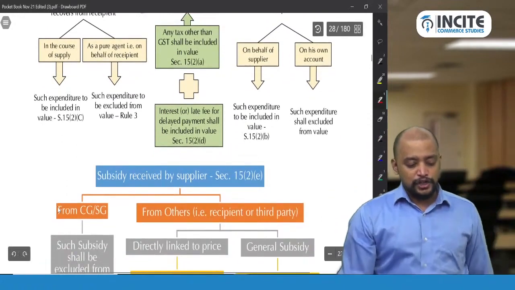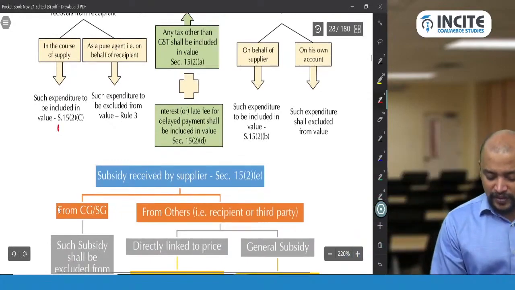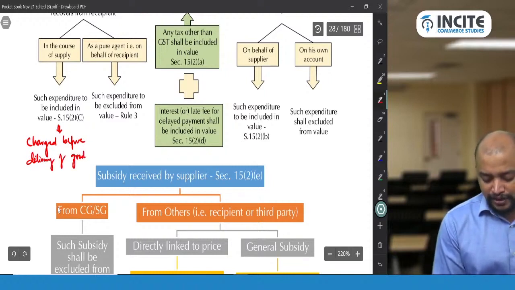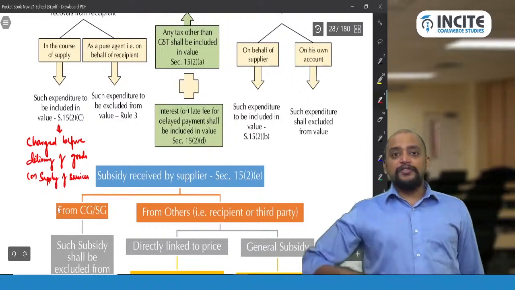Okay, so it should be charged before delivery of goods or supply of services. Then next, so 15.2c is also over.